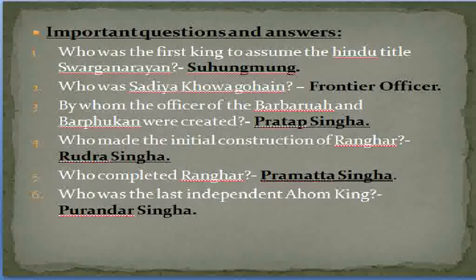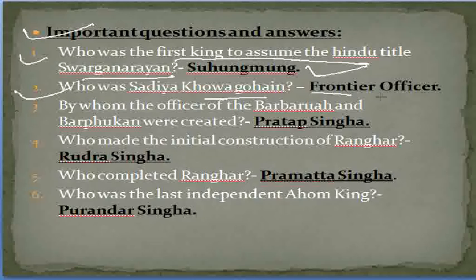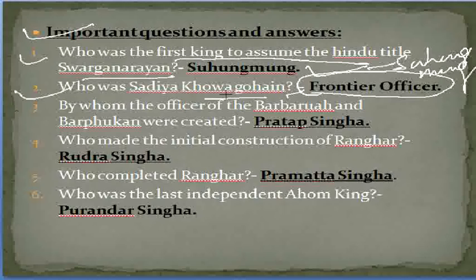I have picked some important questions which I think are required to be discussed. Firstly, who was the first king to assume the Hindu title Swargadeo? As I have discussed before, it is none other than Suhungmung. And who was Sadiya Khowa Gohain? A frontier officer during the Ahom rule, and this post was created by Suhungmung. Then thirdly, by whom were the offices of Borbarua and Borphukan created? The answer is Pratap Singha, as we have discussed earlier in this video.